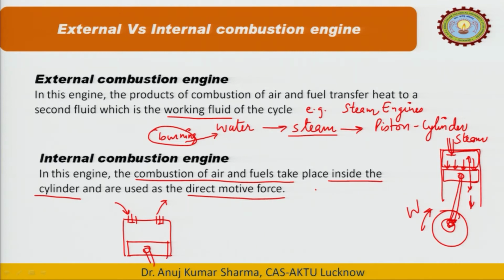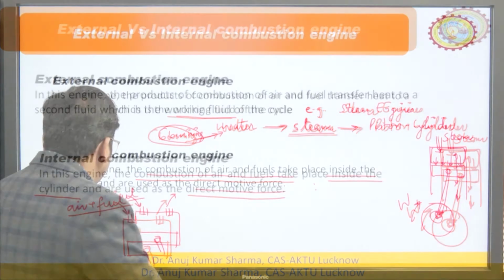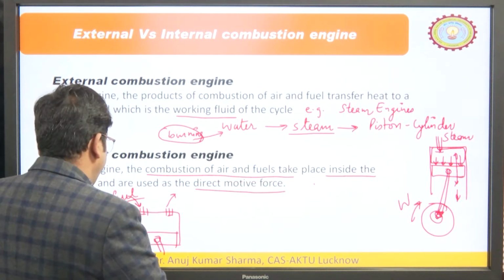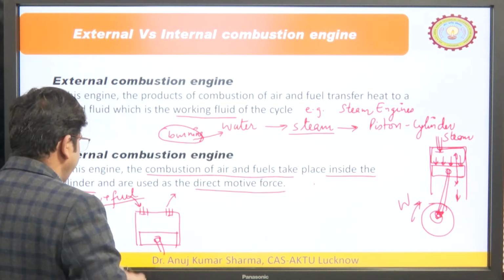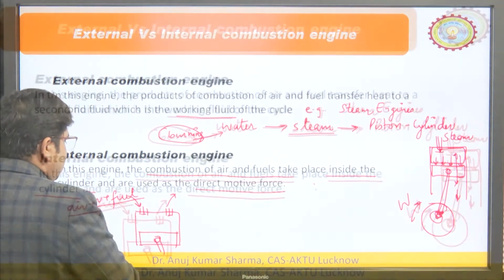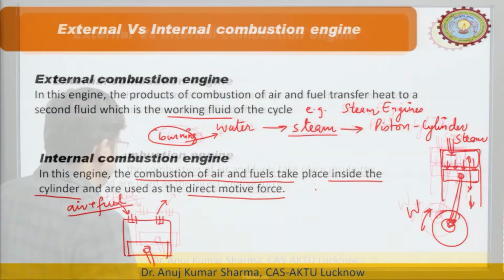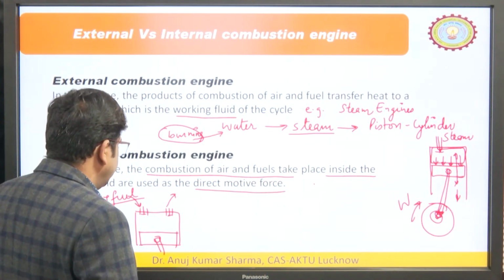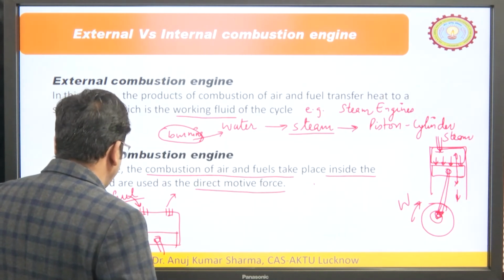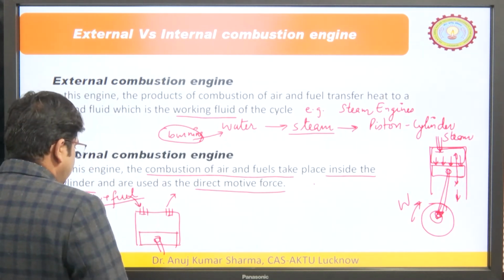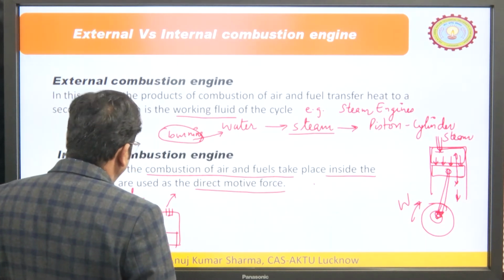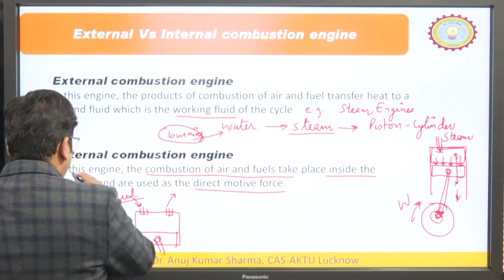So, what do we do? Air plus fuel. The fuel may be petrol, diesel, gasoline, anything. We prepare the mixture of air and fuel. In the case of gasoline, we mix air with the fuel outside the engine cylinder, but in the case of a diesel engine, we supply the air inside the engine cylinder, then it is compressed and we spray the diesel. So, different mechanisms and different processes of working are there for diesel engines and petrol engines. But in the case of internal combustion engine, we are discussing this.